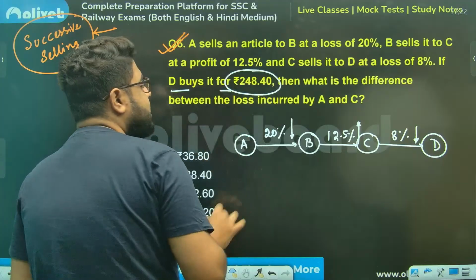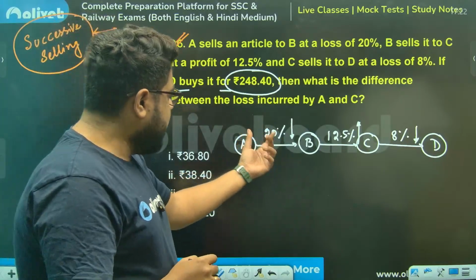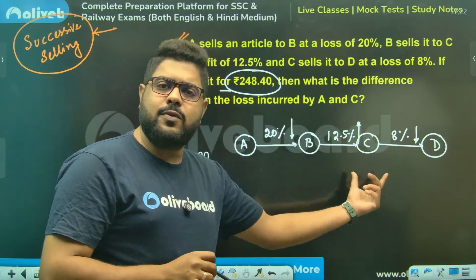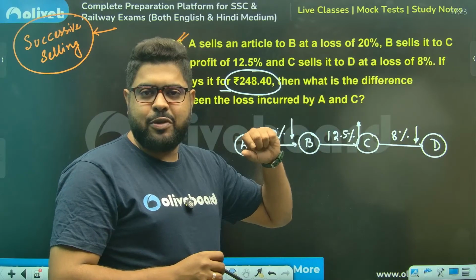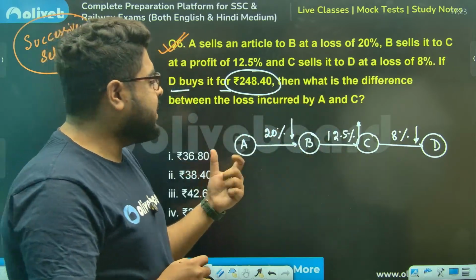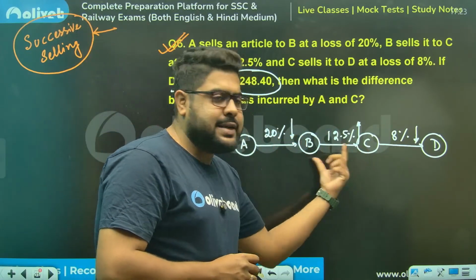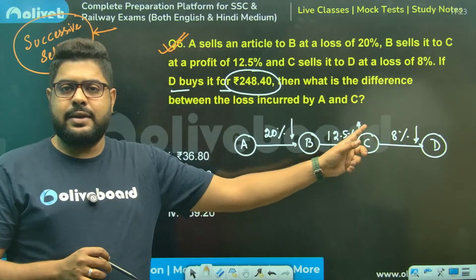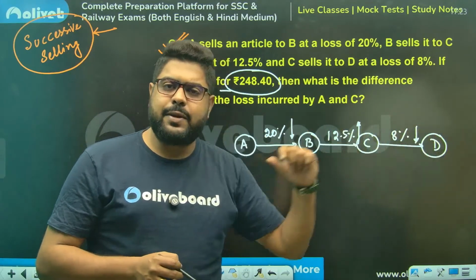Sir, again, please understand. B will sell it to C for a certain amount and C will buy it. So the successive dealing concept is, whatever price at which B is selling, C is buying at the same price.